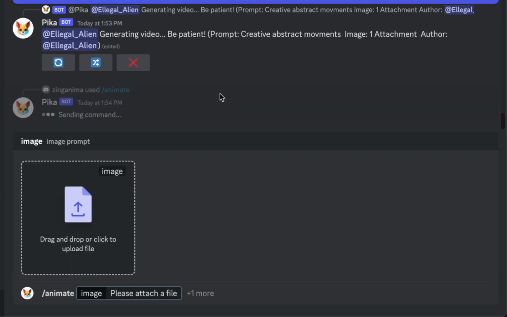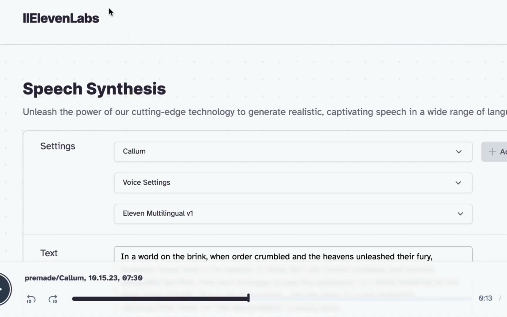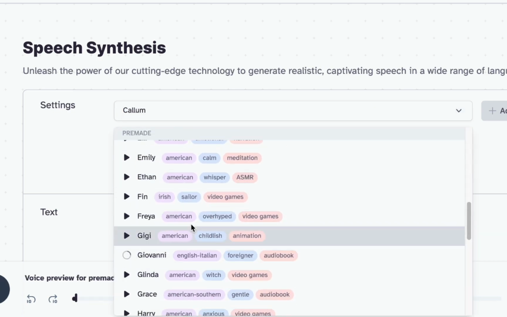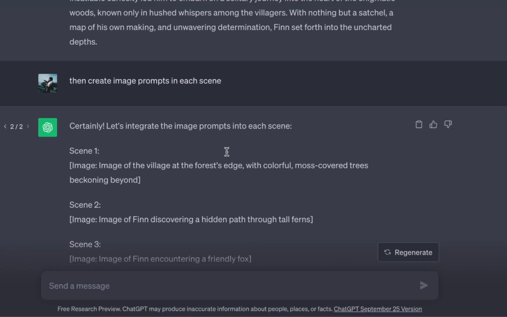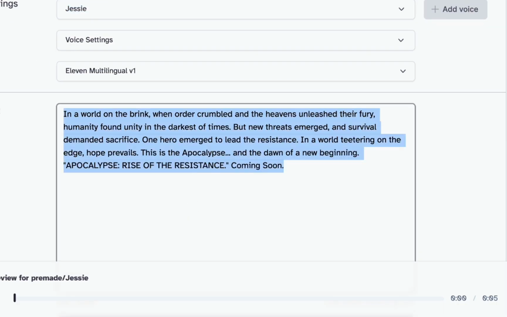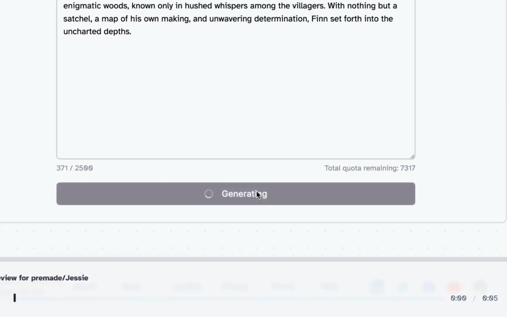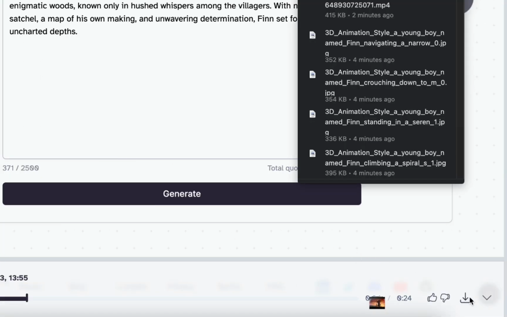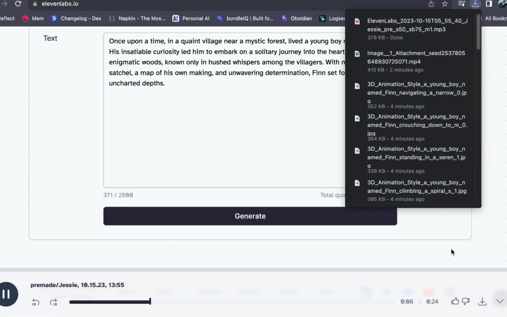Next, we will need a voice for our story. While there are many options, we recommend using 11 Labs. Go to 11 Labs, then choose a voice over voice, and then go back to ChatGPT. Copy the story and paste it into 11 Labs. Click on Generate. It may take a few seconds, and after that, click on Export to download the voiceover.